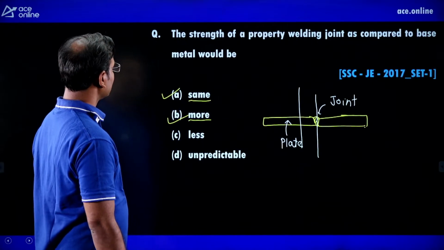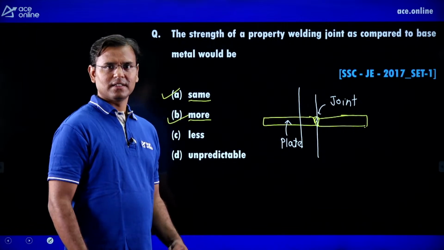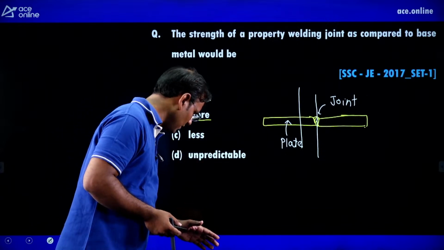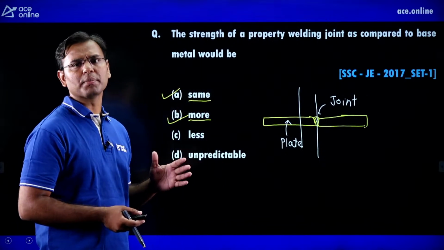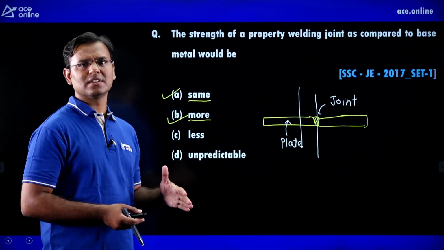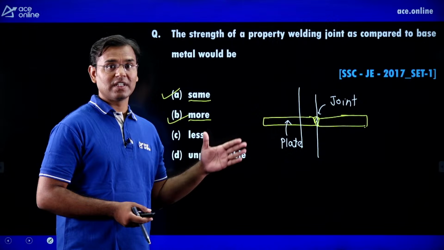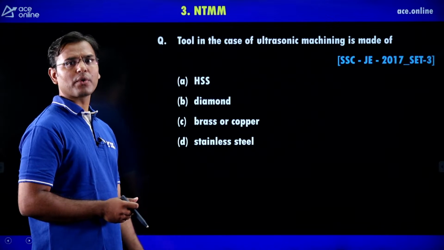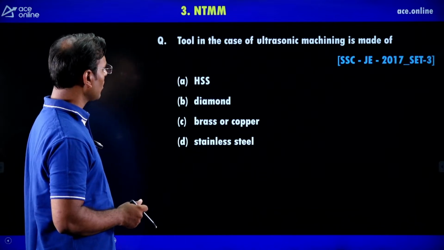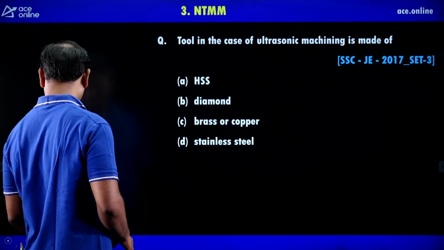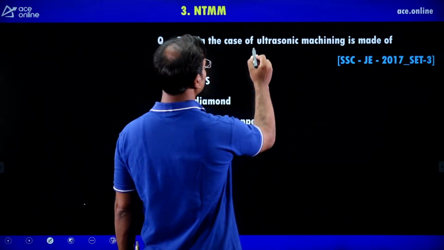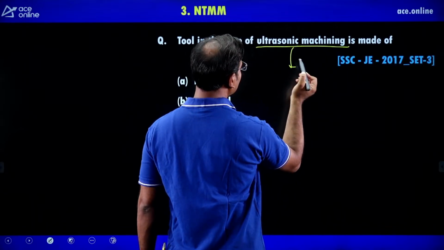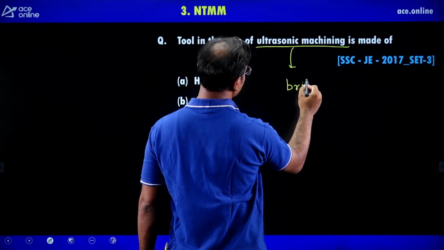Okay. Now the welding questions are completed, the welding concept is completed, and two important topics are there. Casting and welding are very important topics. Both topics are very important. A number of questions were asked in previous year SSC exams as well as other exams. Now see the next topic, NTM, that is non-traditional machining methods. Now guys, in non-traditional machining, one of the machines is the ultrasonic machining method. In ultrasonic machining, we are making holes in brittle workpieces.